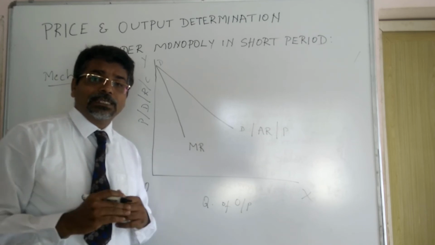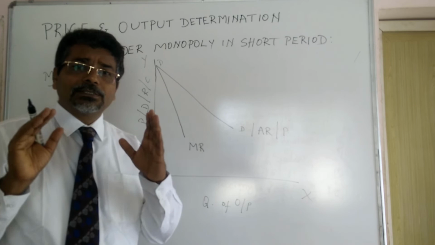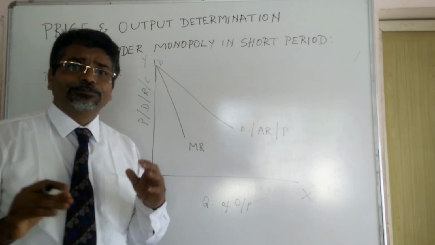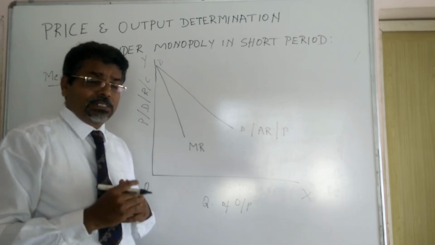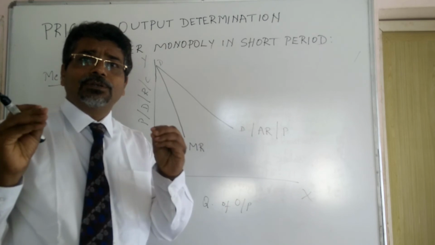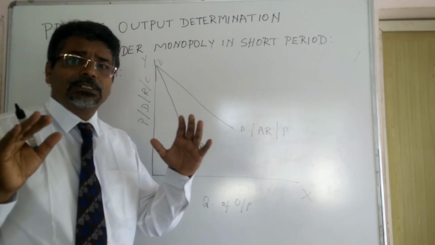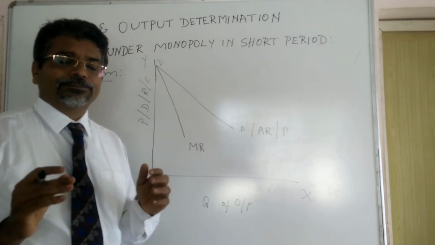We are seeing two important cost curves: the average cost curve and the marginal cost curve. The average cost curve is a slightly U-shaped cost curve.